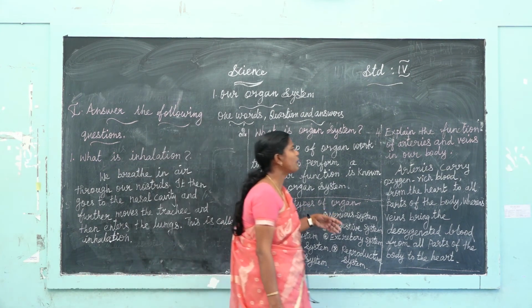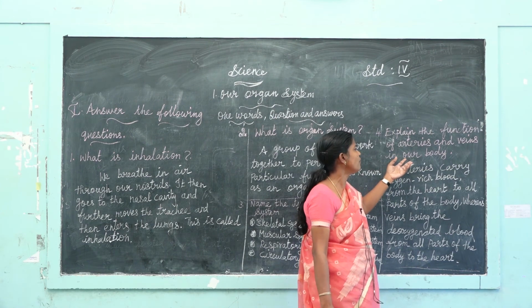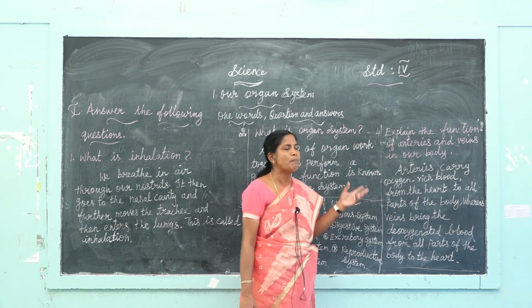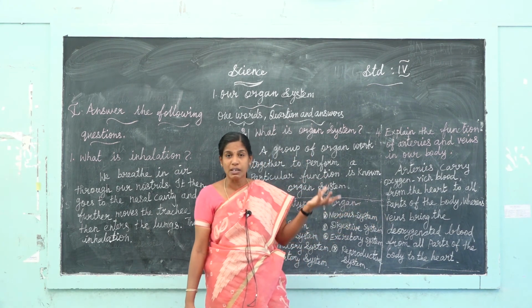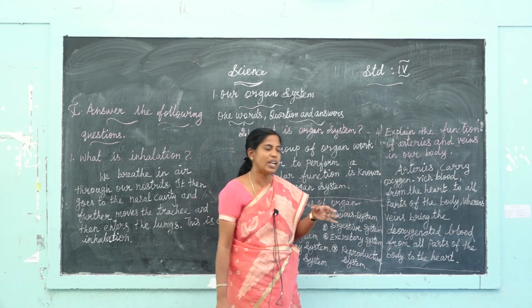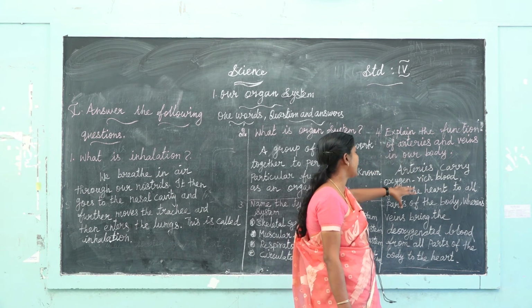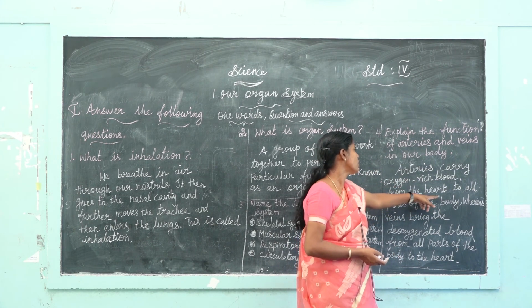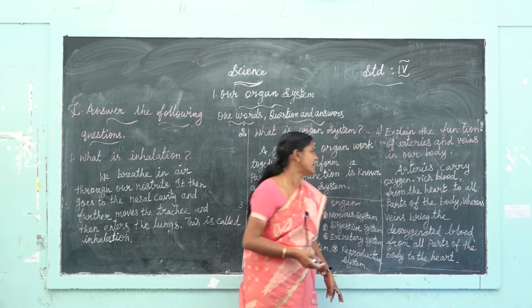Okay. Explain the function of arteries and veins in our body. Your body has two types of blood vessels. One vessel is arteries, another vessel is veins. Arteries carry the oxygen rich blood to all parts of the body.